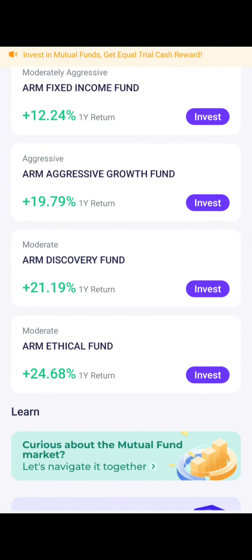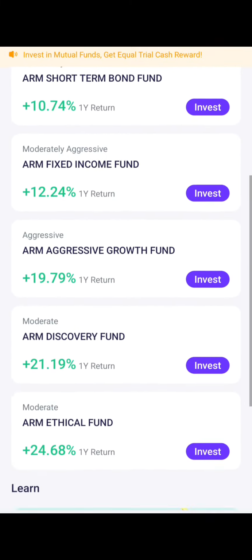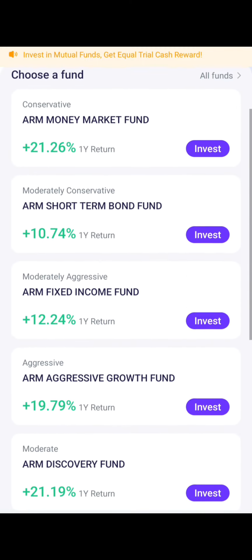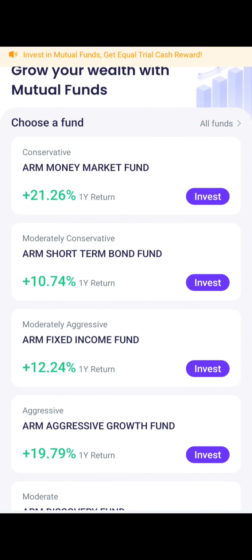So let's go to the types of mutual funds. As you can see, we have plenty of them here. We have 1, 2, 3, 4, 5, 6. We have 6 here, and I'm going to explain the difference between all these mutual funds for you right now. Are we together? So the first one is the ARM money market fund.